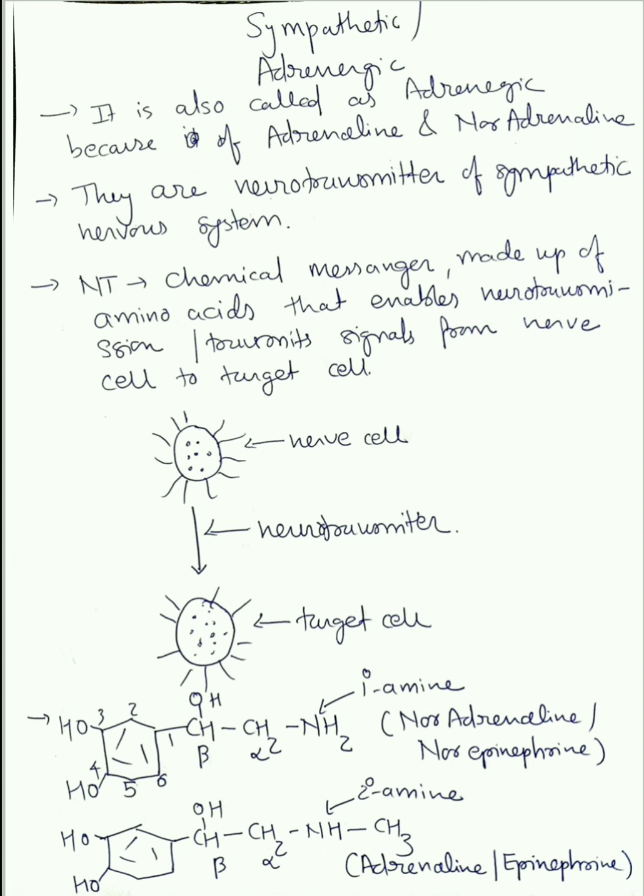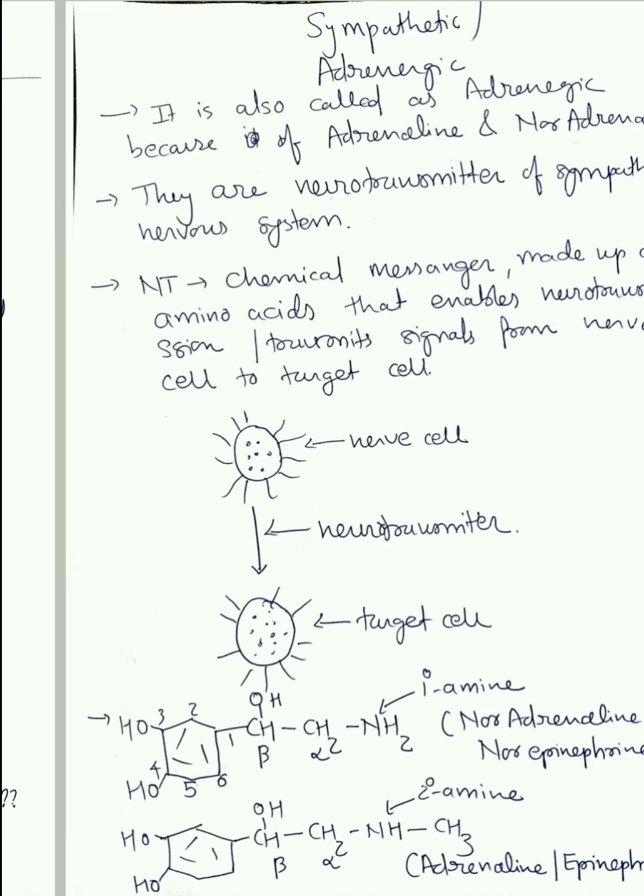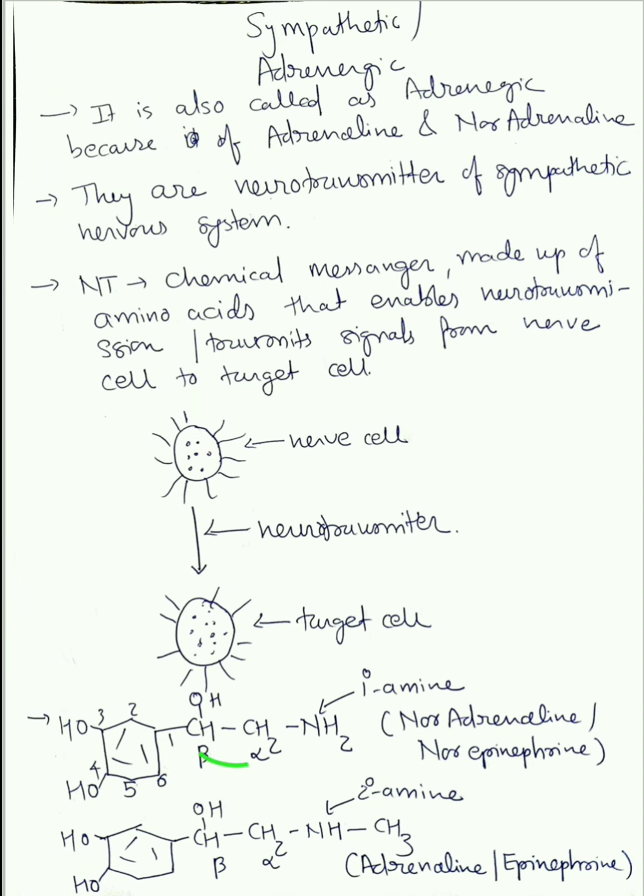Benzene moiety, one OH, benzene moiety is present. OH adjacent to each other is called catechol. Then there is ethanol. Two carbons containing a hydroxyl group is ethanol, and this one is amine. So these are catecholamines.